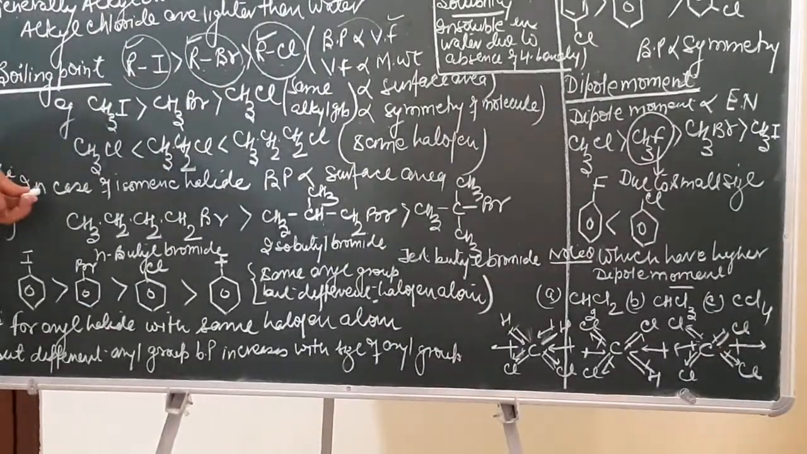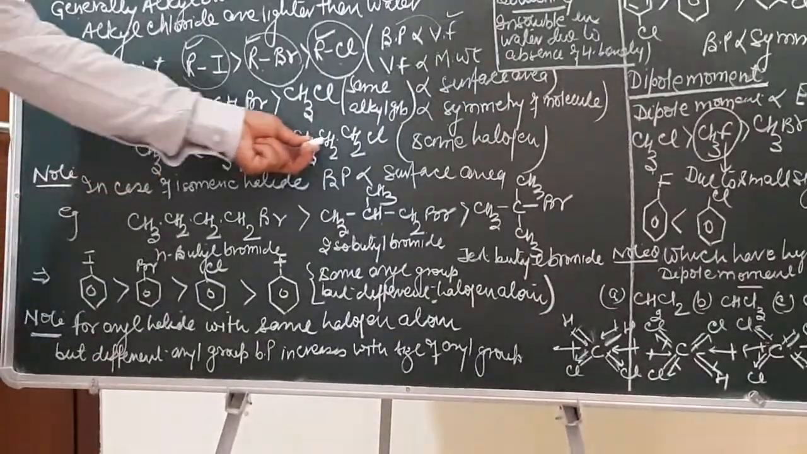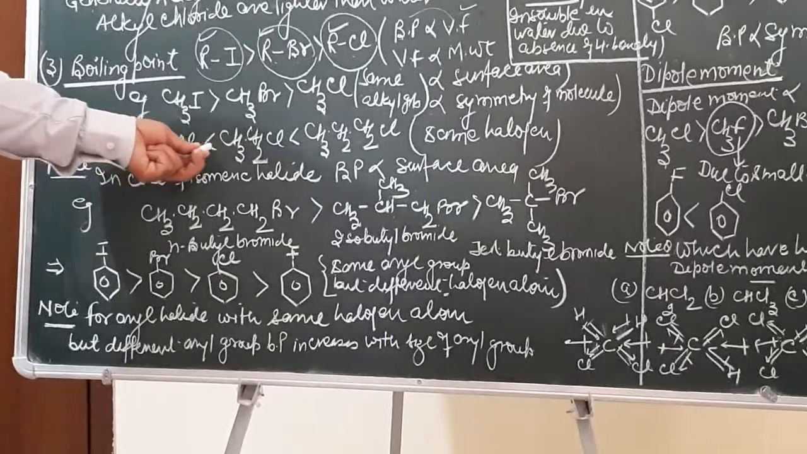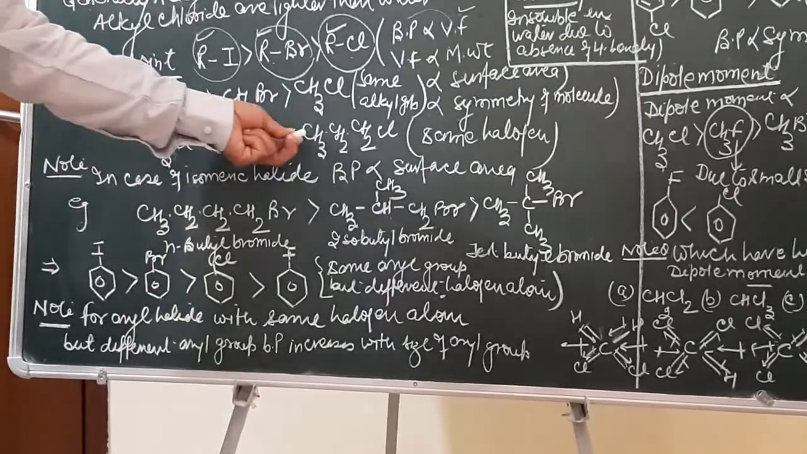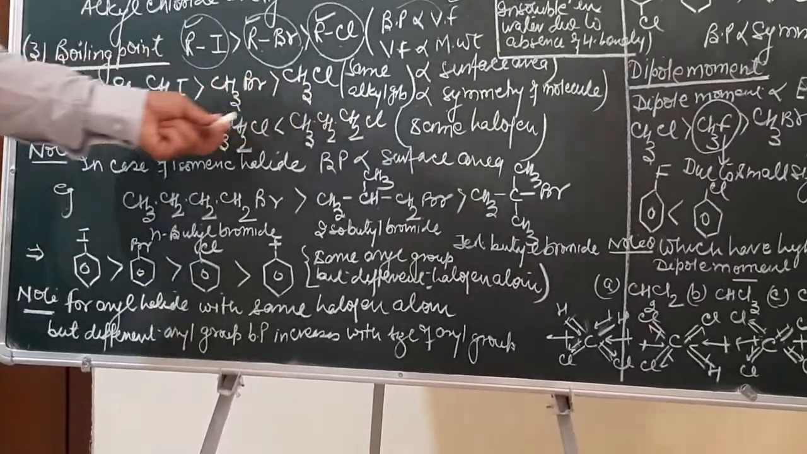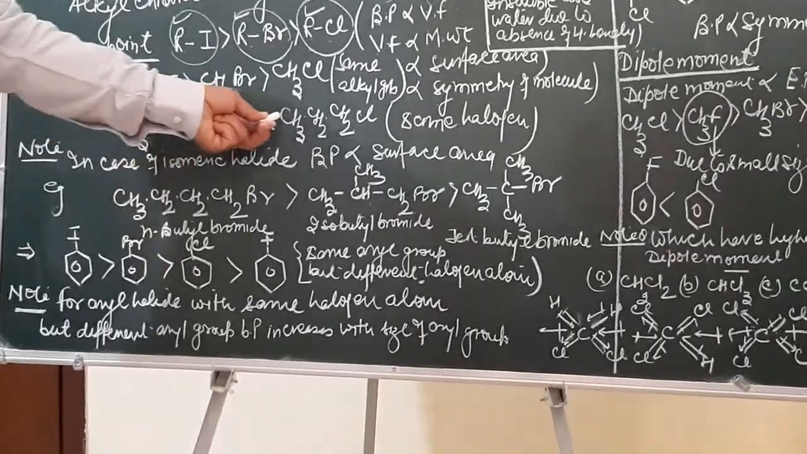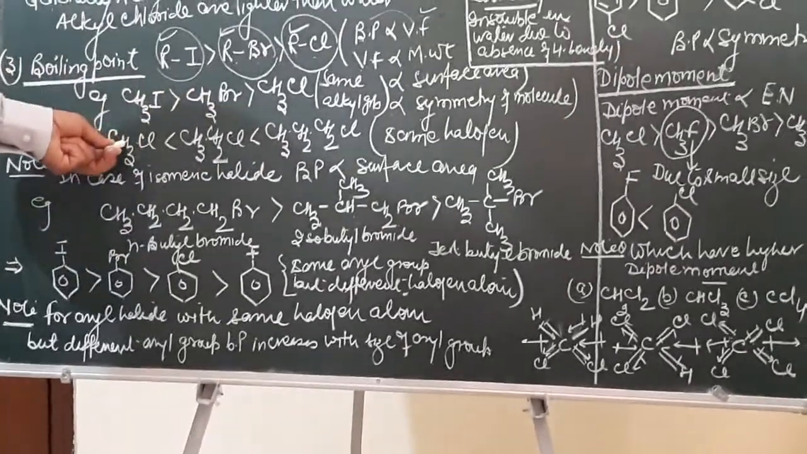Then if we consider that halo groups are same, here this is methyl chloride, this is ethyl chloride and this is propyl chloride. Here halo groups are same. In that condition, it will depend upon the size of the alkyl group or the mass of the alkyl group.